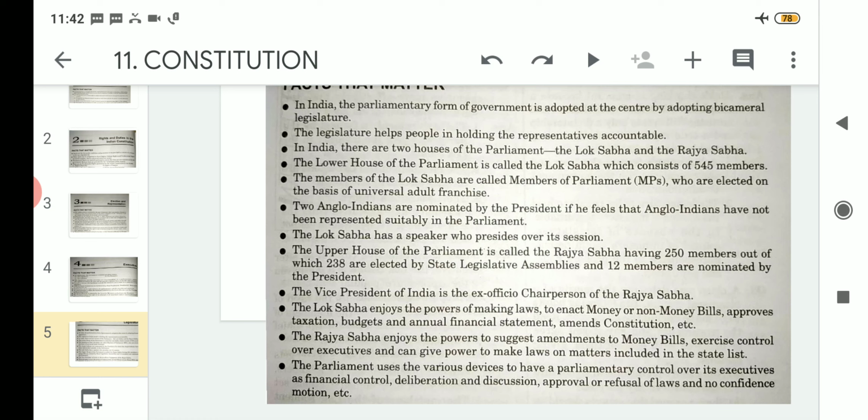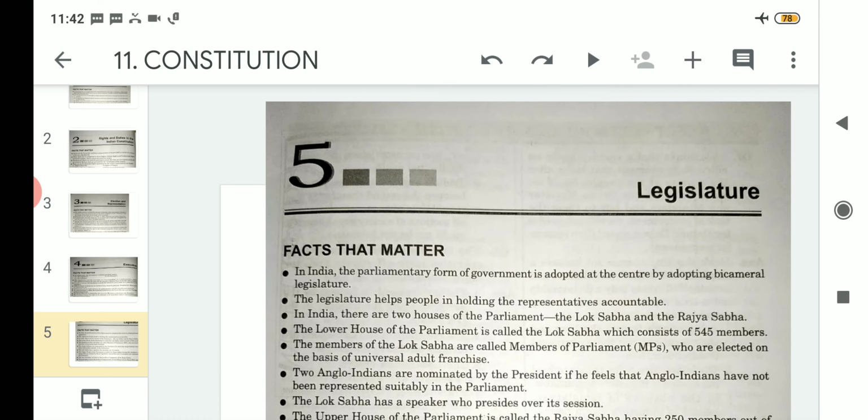So these are all the devices by which the parliament wants to have control over its executive, on various factors such as financial control, deliberation and discussion, then to approve or refuse laws, and also the no confidence motion. So with this we have come to the end of the discussion on the topic of legislature.